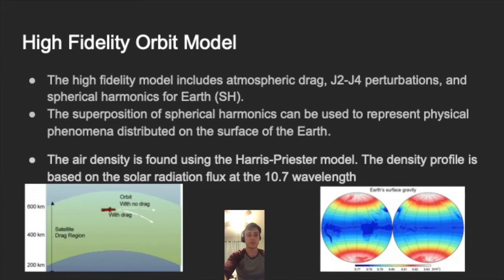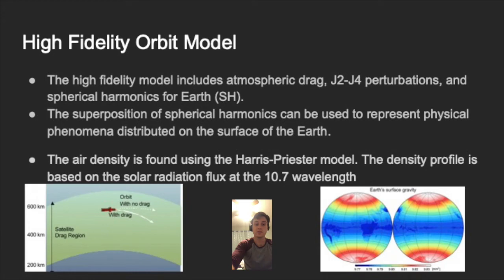Earth is not a perfect sphere. Due to the rotation of the polar axis as well as local variations in density and large geographic features, the true shape of the Earth is slightly oblate. This means the mass distribution is not perfectly uniform. Therefore, the gravitational field is also not uniform. The location of a satellite relative to the Earth's equator affects the applied gravitational forces.